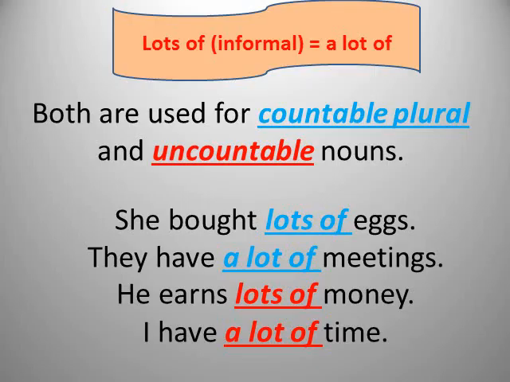He earns lots of money. Okay. Money, yeah, uncountable. This time it is uncountable. We use uncountable also after lots of or even a lot of. I have a lot of time. Again, time is uncountable and we use it after a lot of or we use it after lots of. Okay.